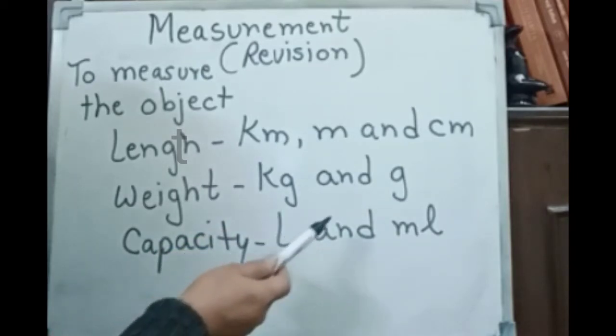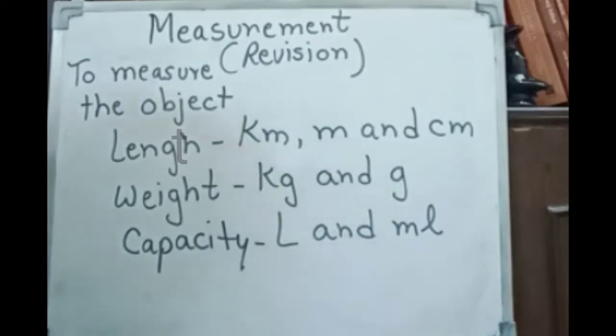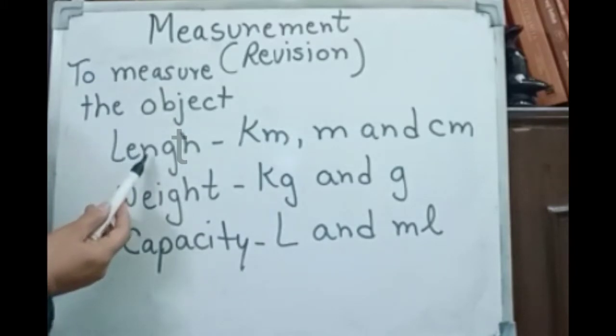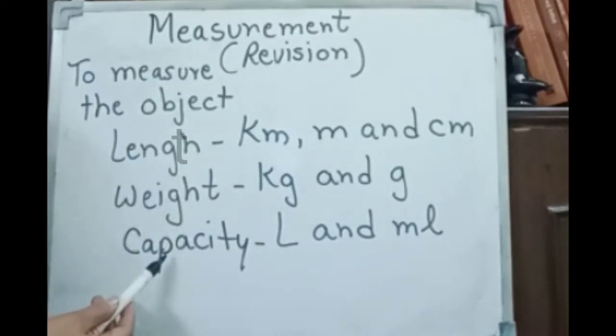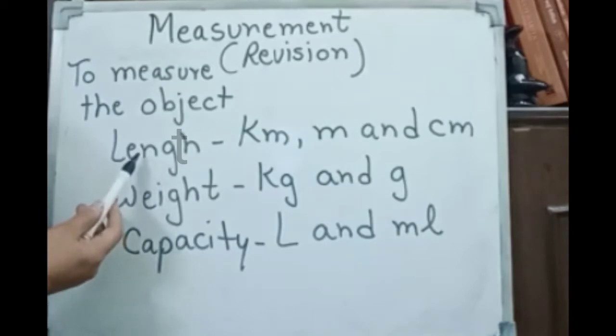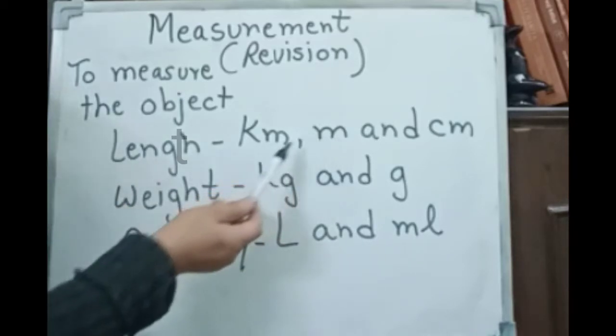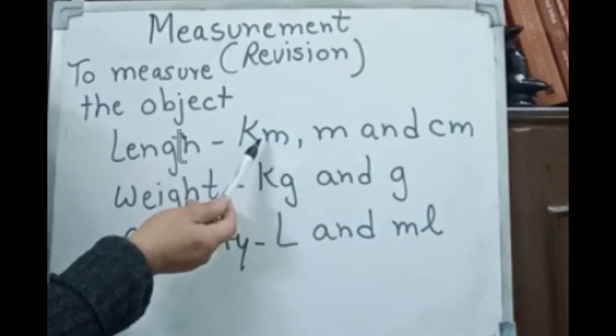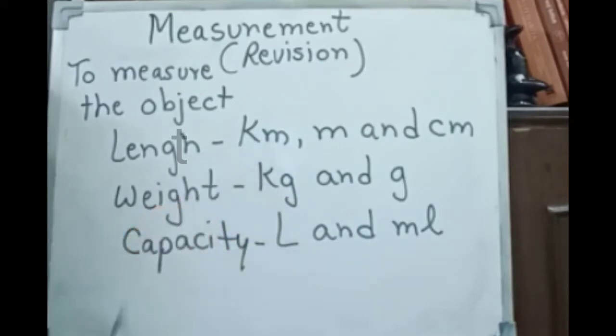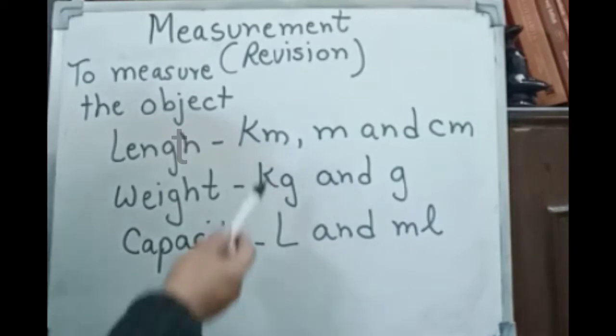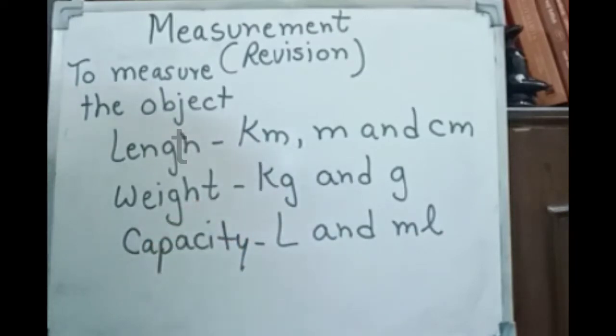capacity, liter and milliliter. So whenever we measure any object, first we have to see that we have to measure length or weight or capacity. Measurement of length, very small objects of length we measure with scale centimeter, a little big meter, and very long means distance between two cities, distance between your home and school, that is measured with kilometer.